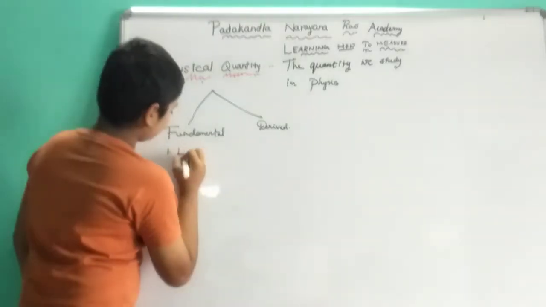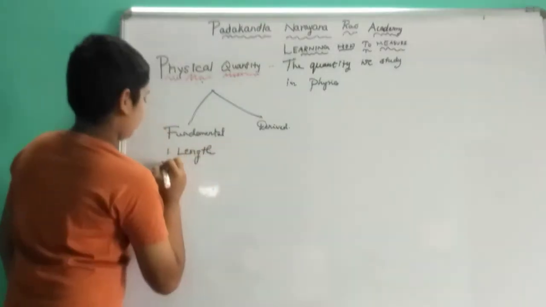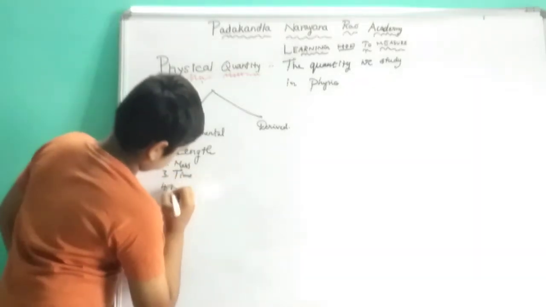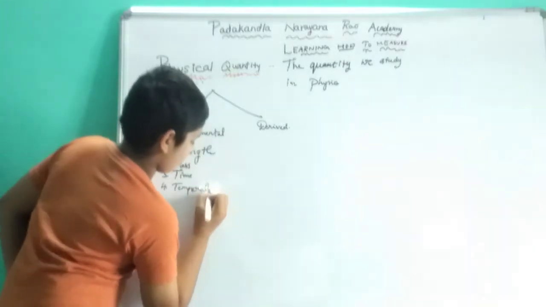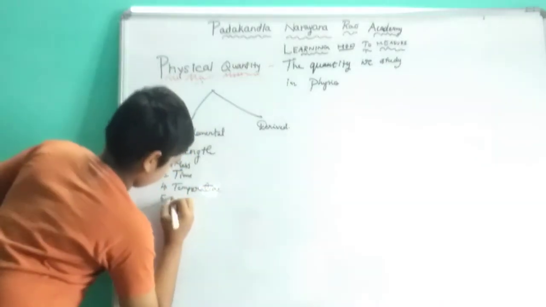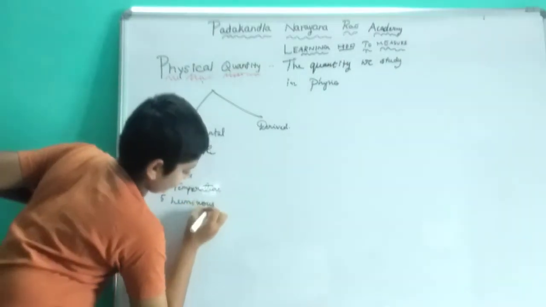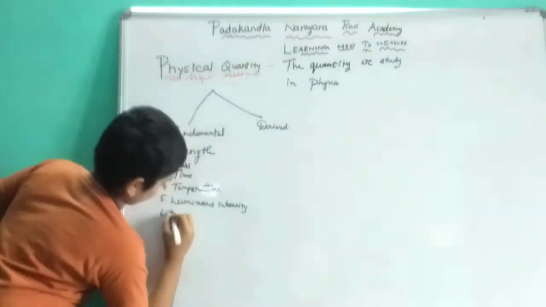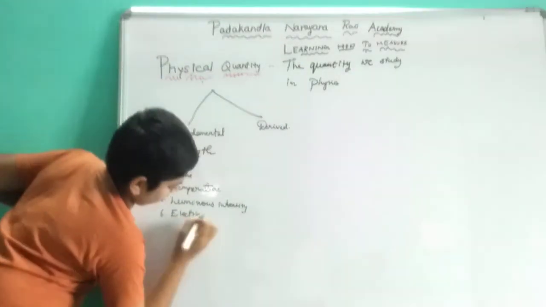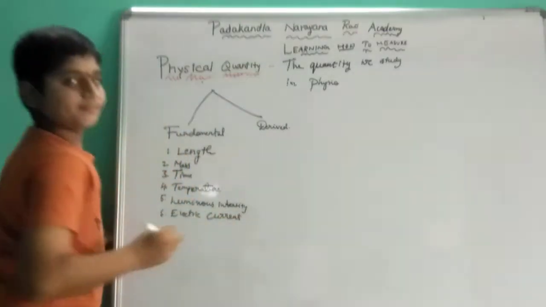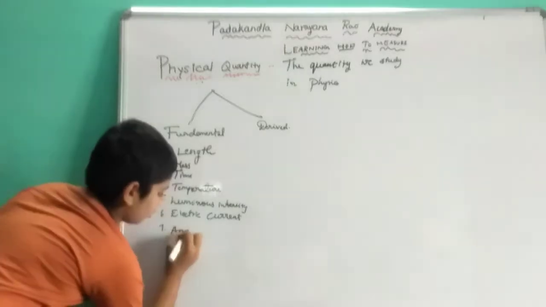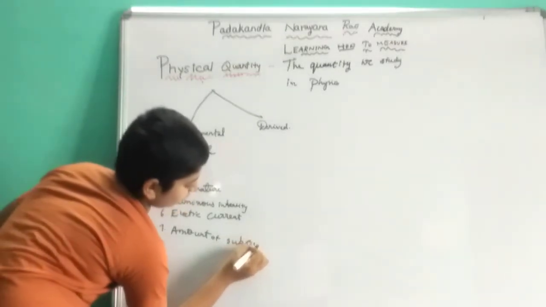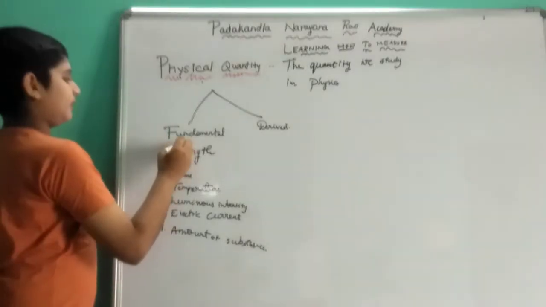They are length, mass, time, temperature, luminous intensity, electric current or electricity, and amount of substance. These 7 are fundamental quantities.